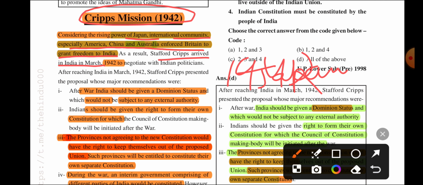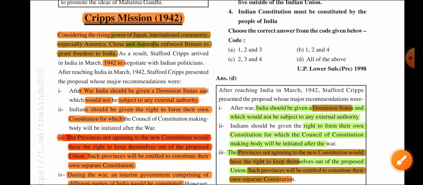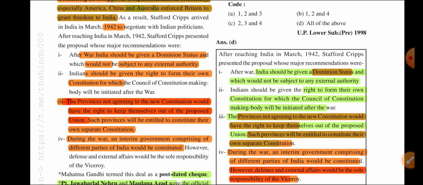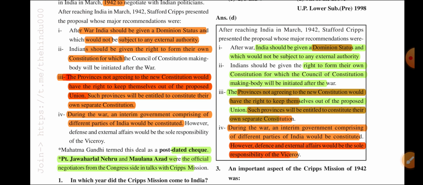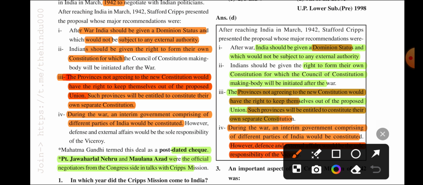He negotiated with Indian politicians. They wanted to negotiate with Indian politicians. After reaching India in March 1942, Stafford Cripps presented the proposal. So the major recommendations we have to see.